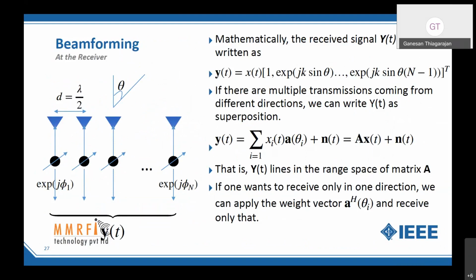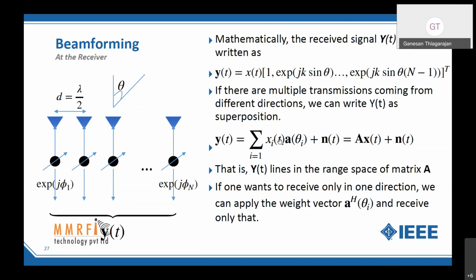Now, from this intuition, how do we go to the theory of beamforming? This is the received signal y of t from a single direction at theta, right? So this is a user at theta angle, and I am receiving a signal like this. If there are multiple transmissions from different directions, I get a sum of all those signals, which I can represent as a sum of scaled vectors.